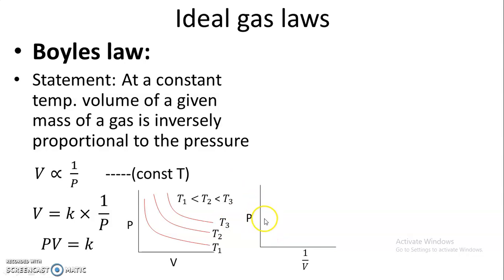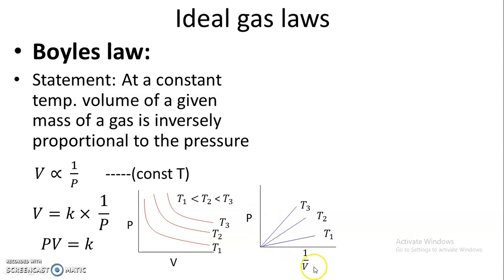Now again, consider pressure taken along the y-axis, and reciprocal volume taken along the x-axis, and the nature of the graph will be like this. When pressure is plotted versus reciprocal volume, there is a straight line, and this is at constant temperature T1. At another temperature T2, which is greater than T1, we get another straight line, and at T3 we get another straight line.